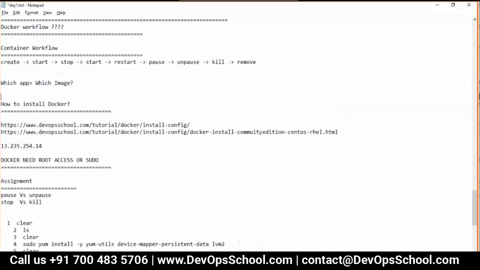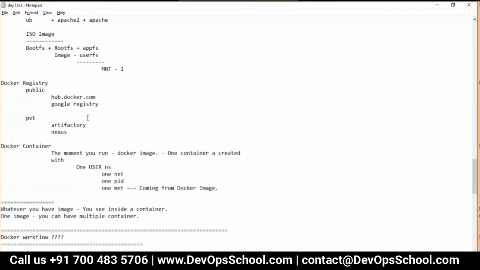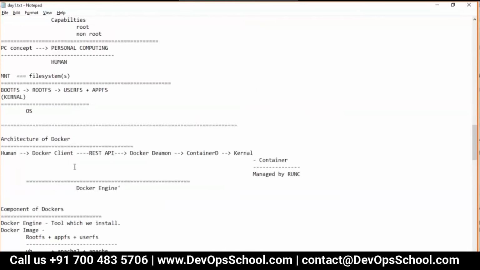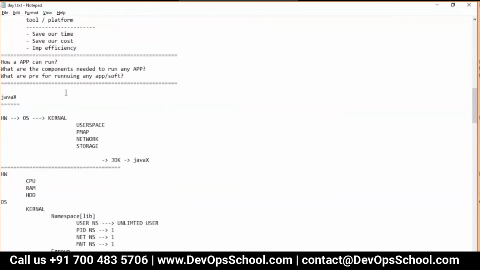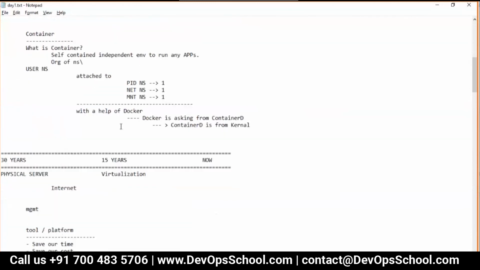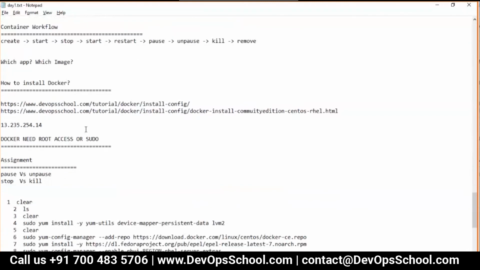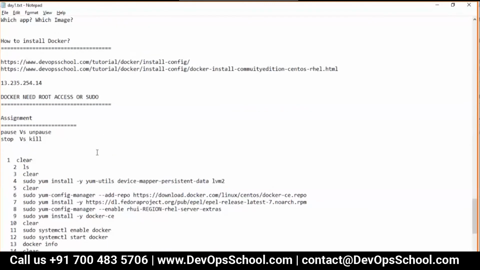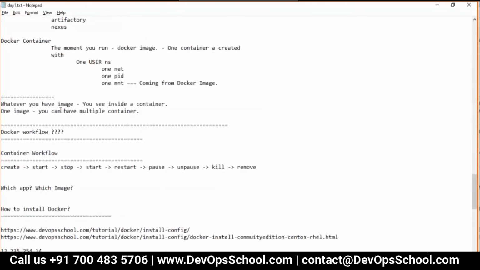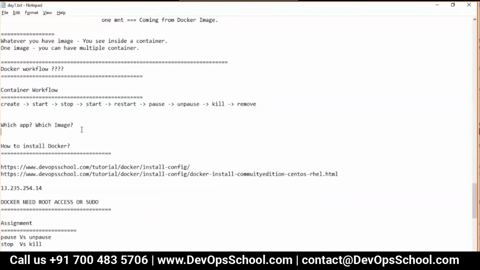An image, you know, will have everything which we discussed already: a complete, self-contained, independent runtime environment for that application. So the question is, what application do you want to run? That is the most important question.